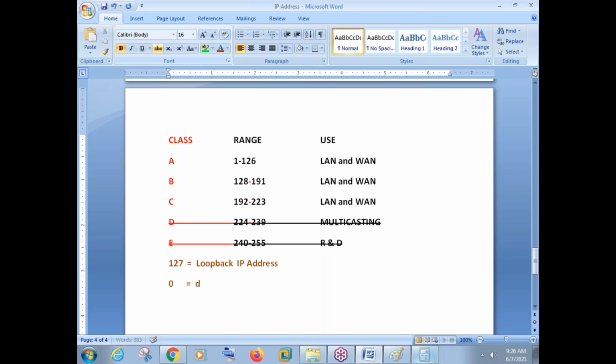Whereas 0 is used for default routing. So these two numbers are special numbers reserved for some purpose. 127 is reserved for loopback address and 0 is reserved for default routing. And what are these numbers? What is loopback and what is default routing? We will see this for sure. We have to see this for examination, interview, work process, everything. But maybe after some classes.